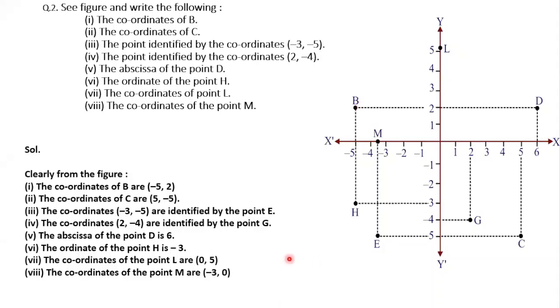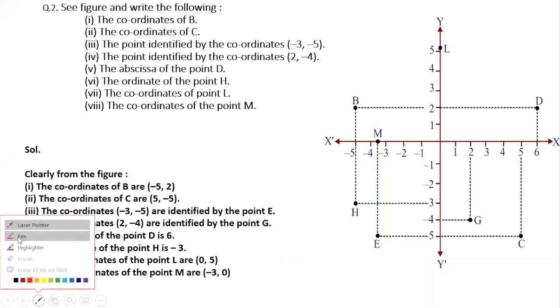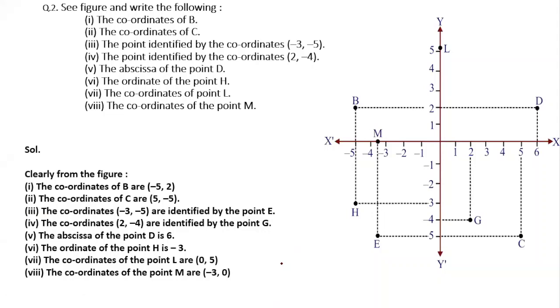Minus 2, comma 4. Which quadrant? Second. Second quadrant. Next one, 3, comma minus 1.